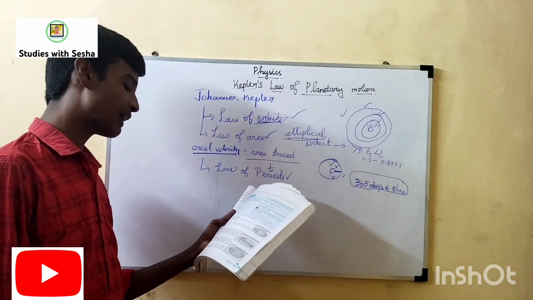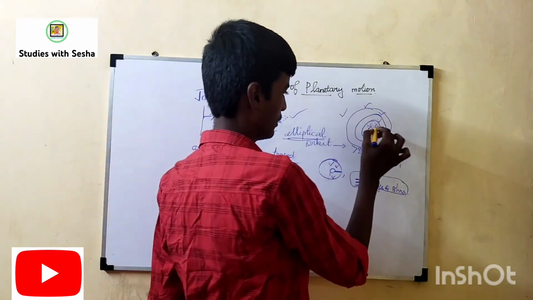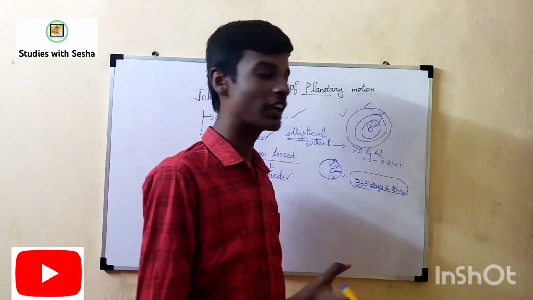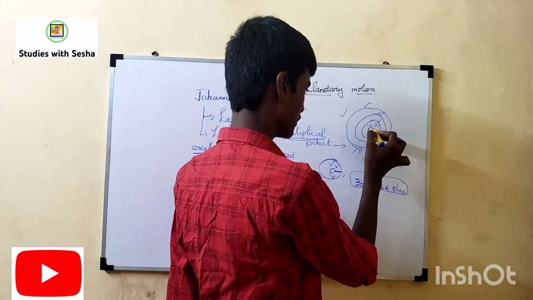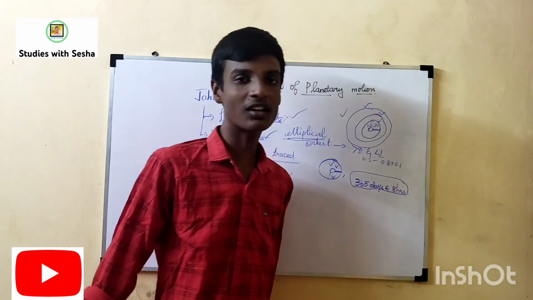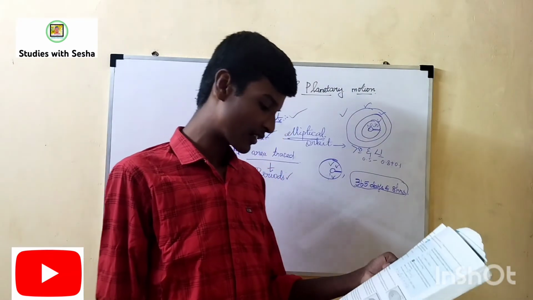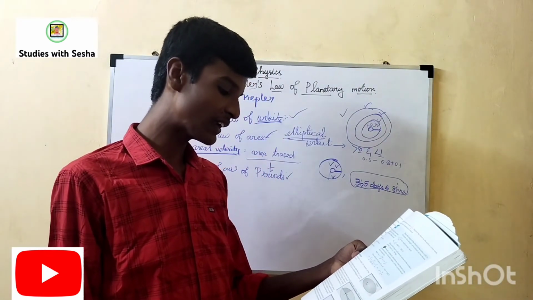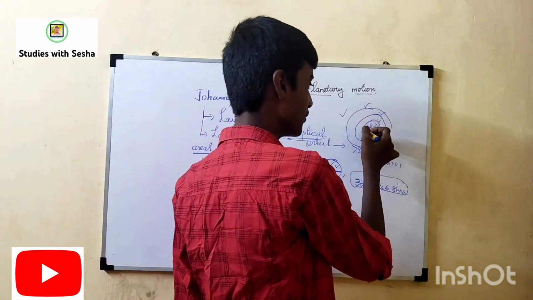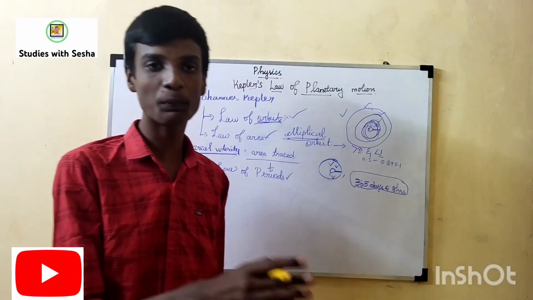He says the square of the time taken by a planet to complete a revolution around the sun. So square, we know about the square. So you said the square of the time taken by a planet to complete a revolution around the sun is directly proportional.